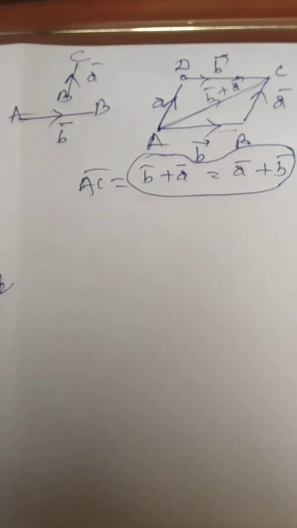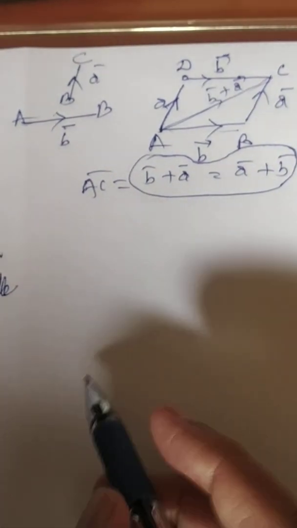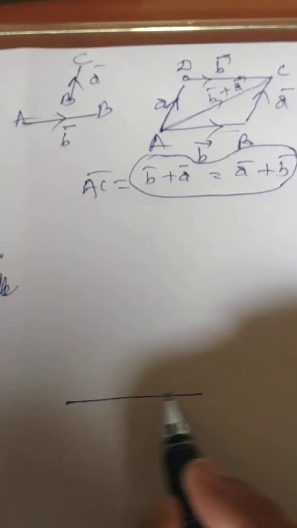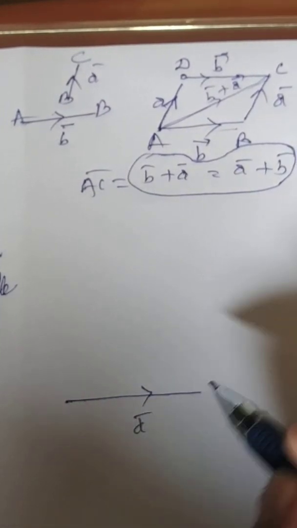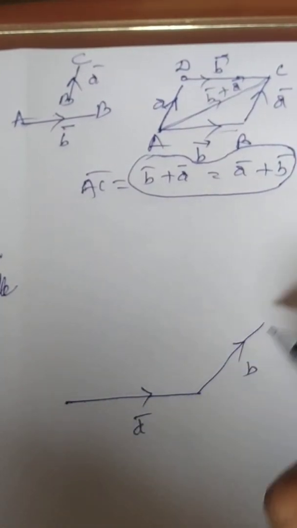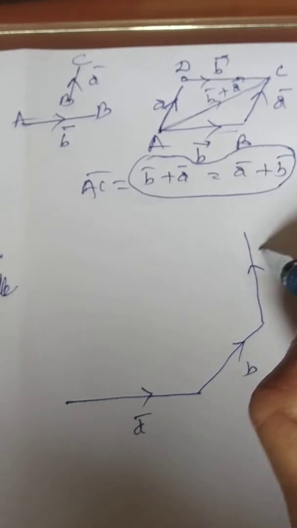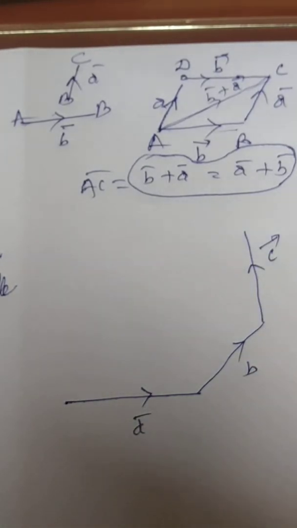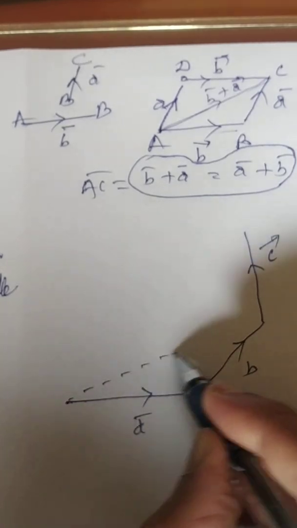Vector addition is commutative. Let me explain about the associativity. This is the A vector. This one is nothing but the B vector. Over here the C vector. At present we know how to add any two vectors. So what I am doing, I am just trying to add these vectors.